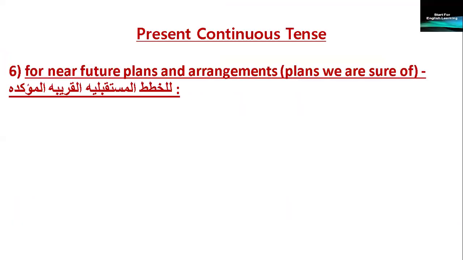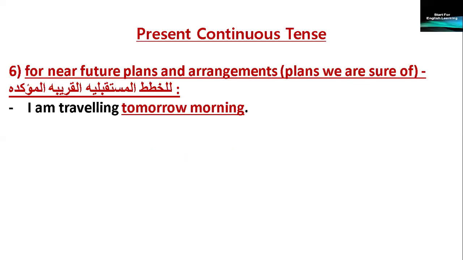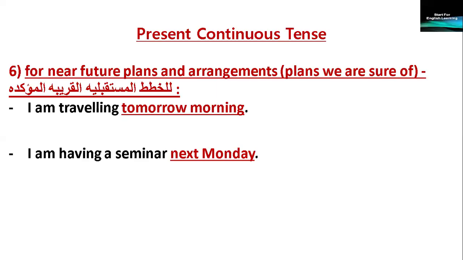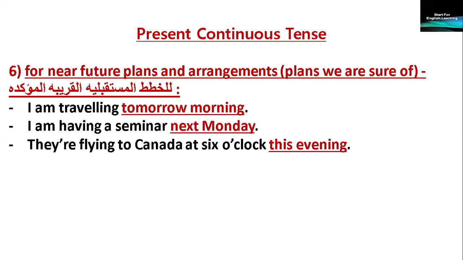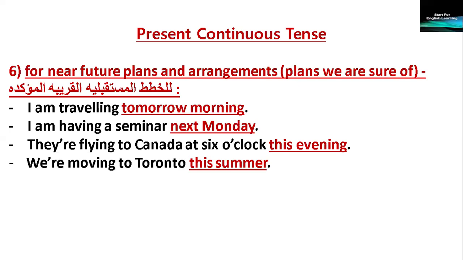Six, for near future plans and arrangements, plans we are sure of. Example, I'm traveling tomorrow morning. I'm having a seminar next Monday. They're flying to Canada at 6 o'clock this evening. We're moving to Toronto this summer.